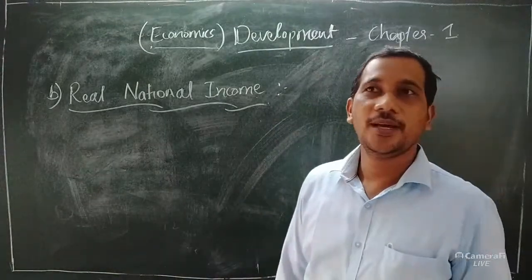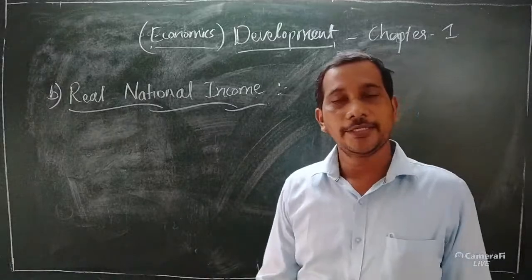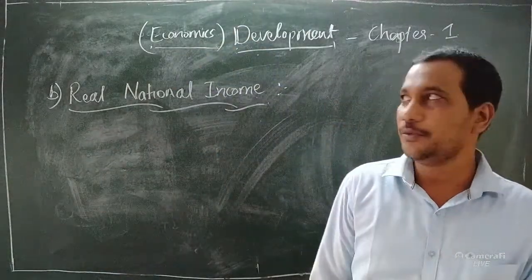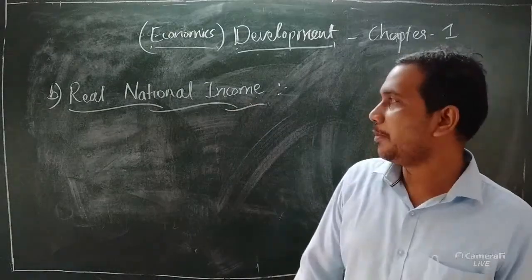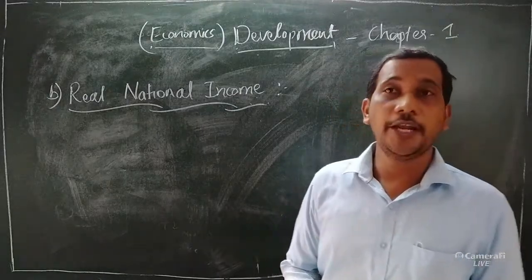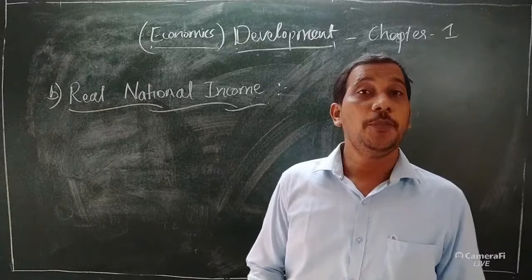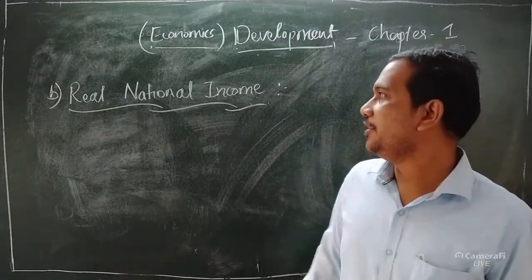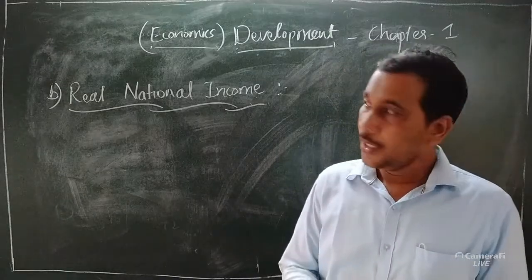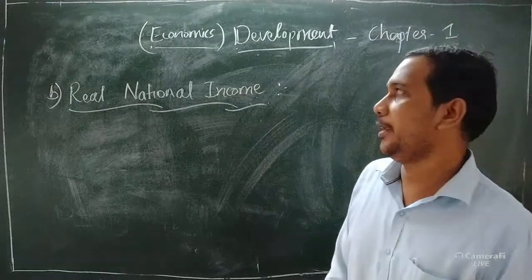Good morning, students. Last class we discussed the development and its introduction and some of the definitions given by the economists. Today it's a continuation. You know these two economists, Professor May and Baldwin, gave three elements about economic development. The three elements are process, the second one is real national income, and the third one is long period.